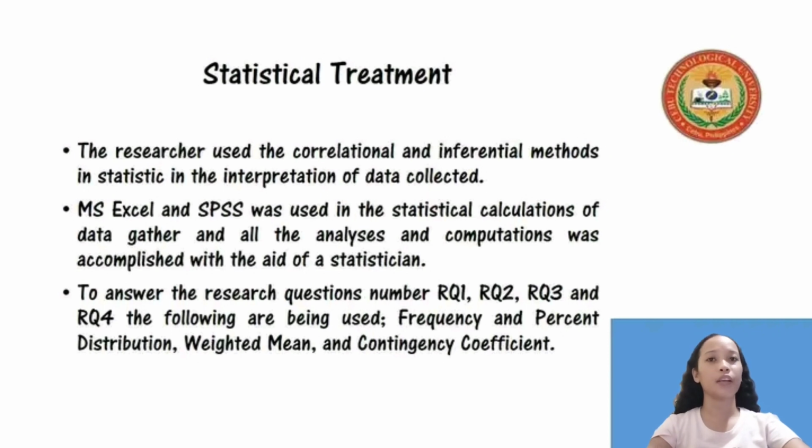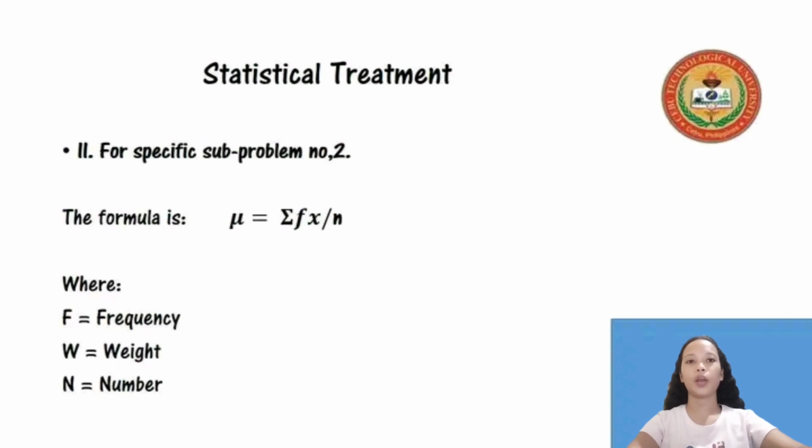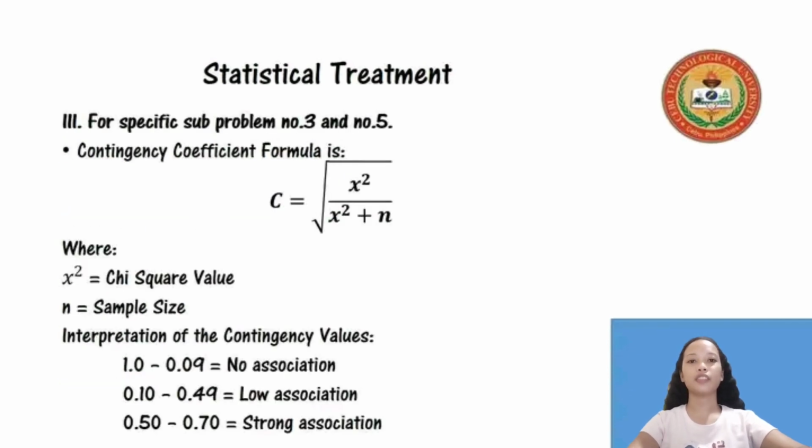So to address the questionnaires, the researchers will utilize various statistical techniques, including the frequency and percent distribution that will answer sub-problem 1, which is the demographic profile of the respondents, weighted mean that will answer sub-problem number 2, and contingency coefficient that will answer sub-problem 3 and number 4.